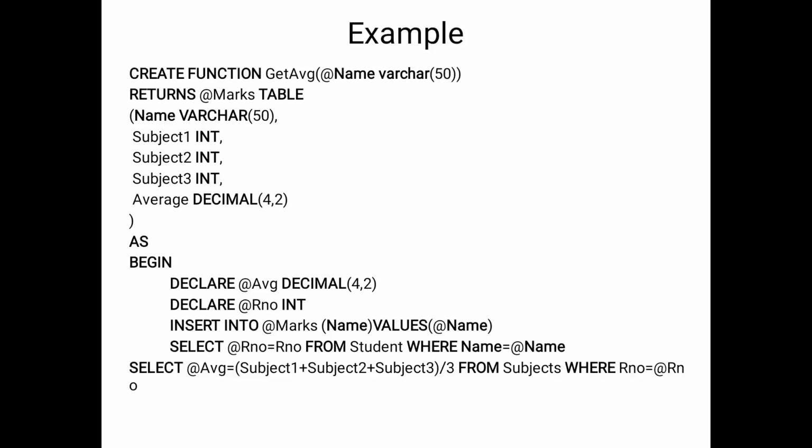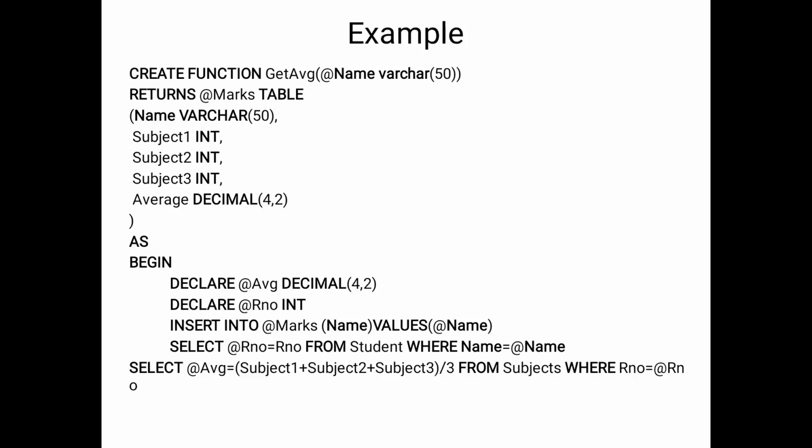Create a function get average, calculating the average for the students' marks. So create a function to get the average of names. Based on the names in the table we are calculating the average of the total 3 subjects' marks. So returns marks as a table format, and a name with a varchar of 50.